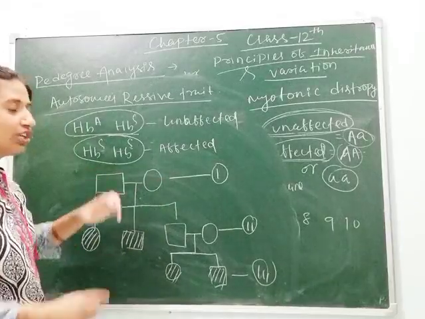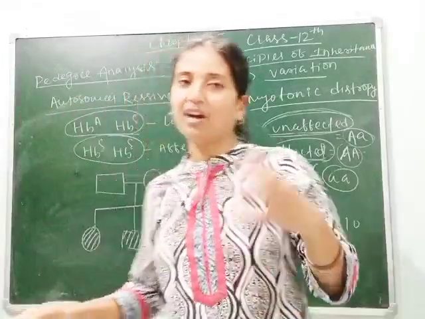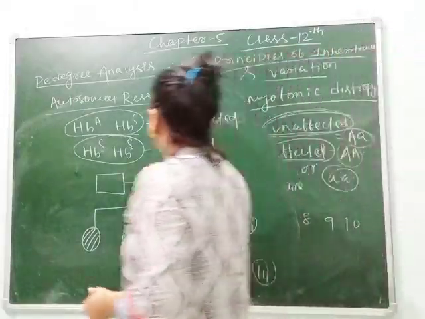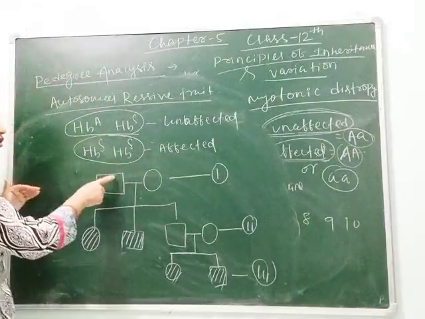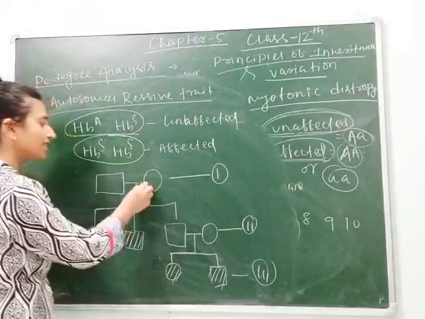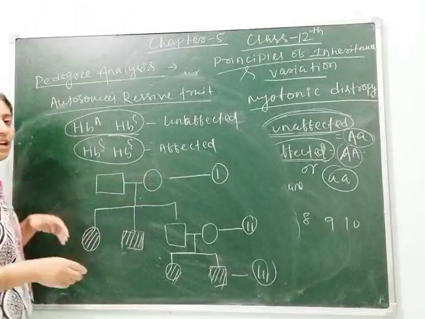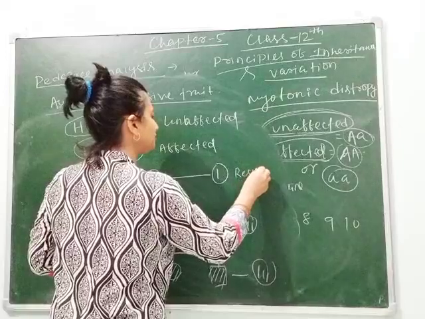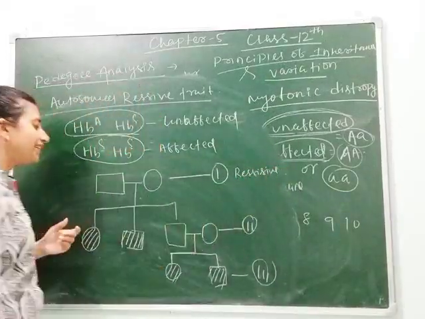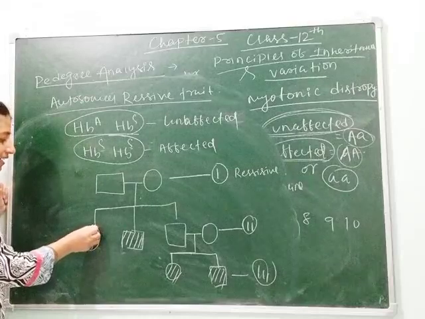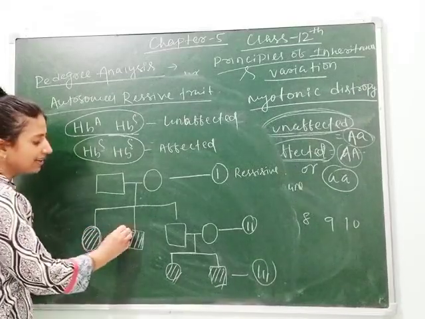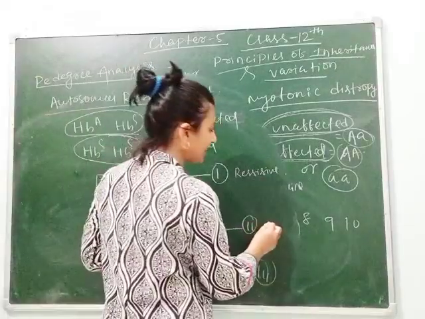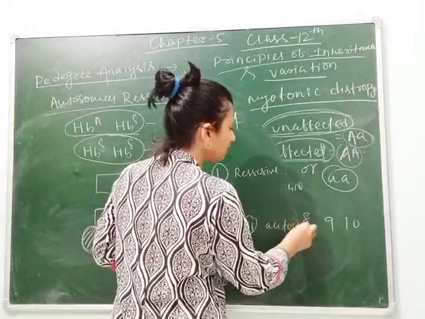This is the pedigree. You don't know whether it is sickle cell anemia or any other disease. The question will be asked: name whether this disease is dominant or recessive. Here both the parents are not expressing, so you can write this is recessive. Next question, whether it is autosomal or sex chromosomal. As I have told you, if both female and male in a single generation express, then it is autosomal. So second, you can write it is autosomal.